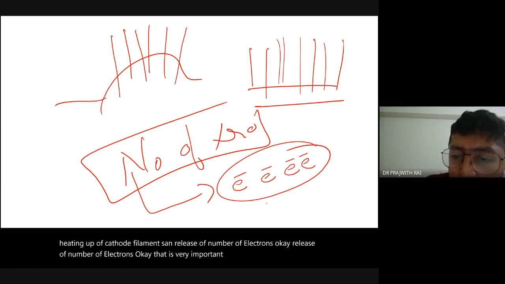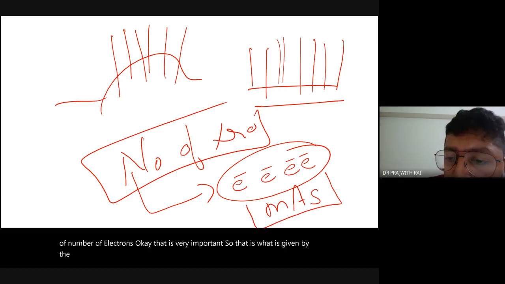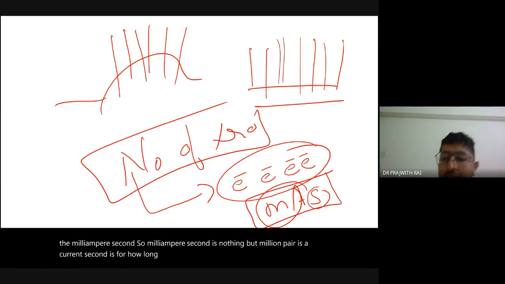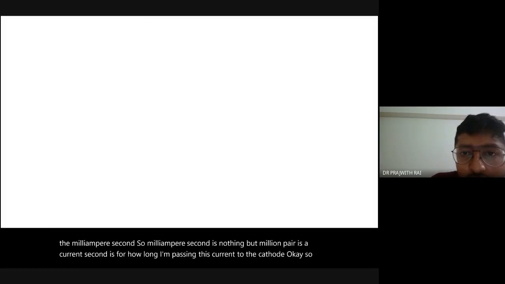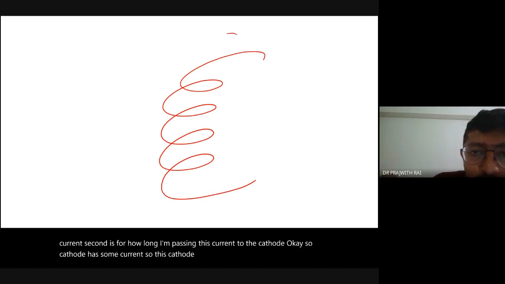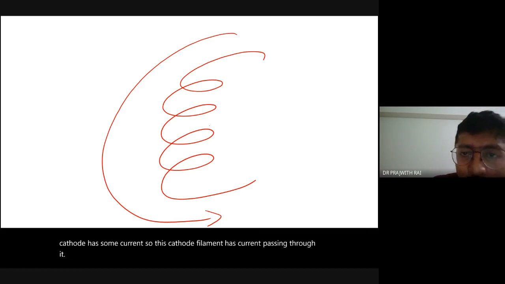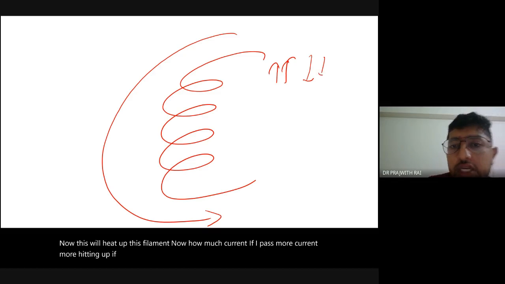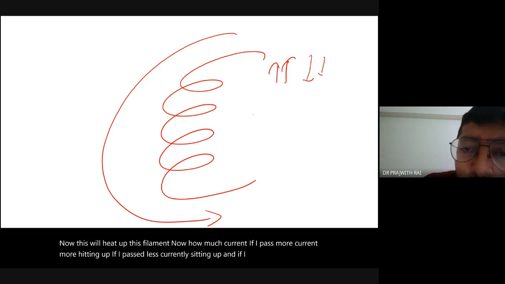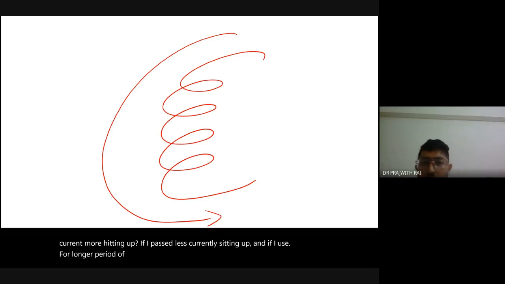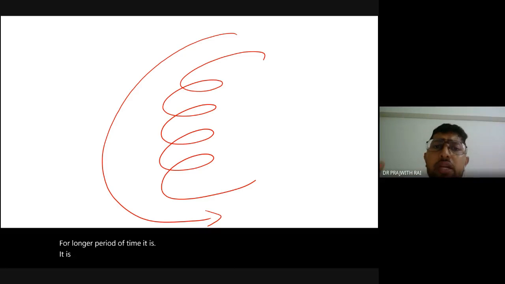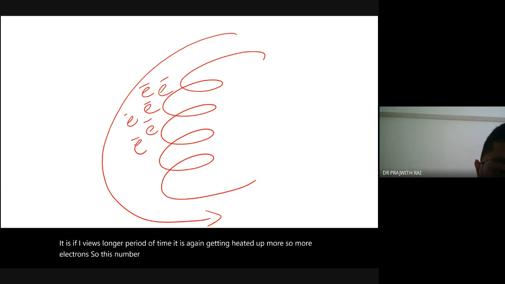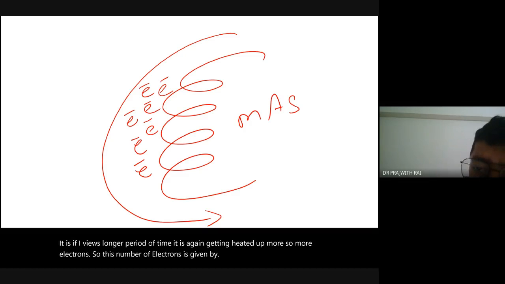So that is what is given by the milliampere second. Milliampere is a current, and second is for how long I am passing this current to the cathode. So this cathode filament has current passing through it, and this will heat up the filament. If I pass more current, more heating up. If I pass less current, less heating up. And if I use it for a longer period of time, it is again getting heated up more. So more electrons. This number of electrons is given by mAs, milliampere second.